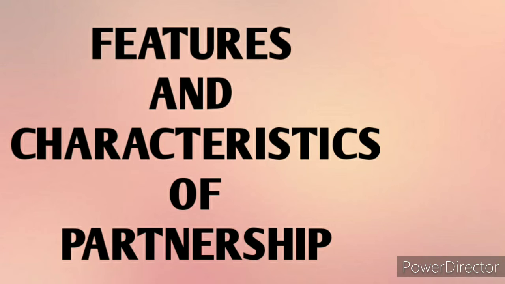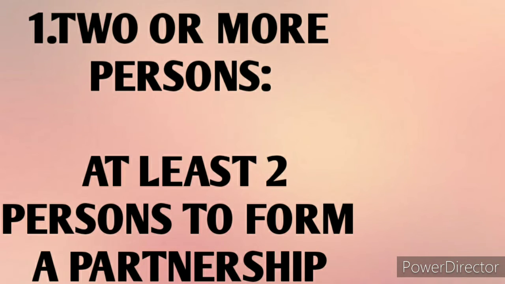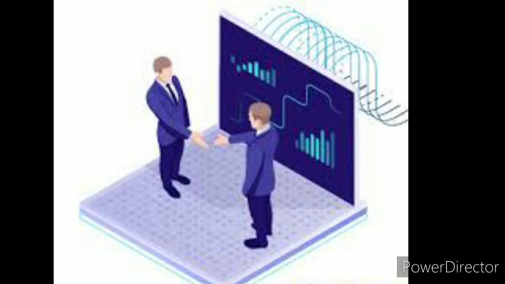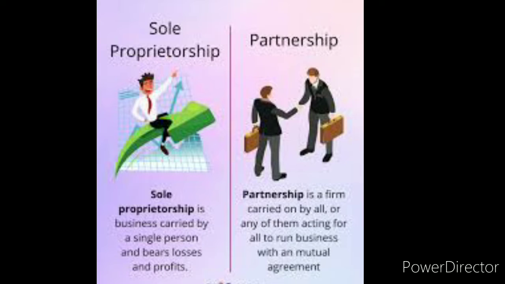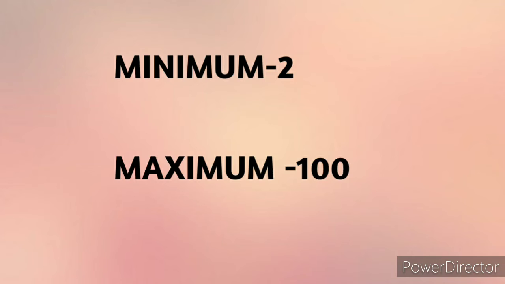Next are the features or characteristics of partnership. The first one is two or more persons. For a firm to be called a partnership firm, there have to be at least two partners. A single person cannot be called a partner; he will be treated as a sole proprietor. If there are two or more persons, then we call it a partnership firm. So the minimum number of persons is 2 and the maximum is 100.